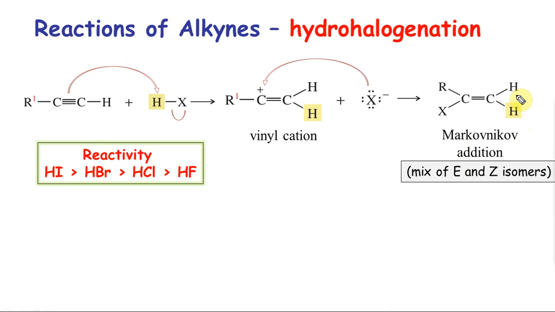Here I cannot say cis or trans. Let's say for example this is R2, so it will be a mix of E and Z isomers. Why is this? Because this is a carbocation, the X minus can attack either this way or this way equally, because this is going to be accessible from both sides. So obviously you will end up getting both cis and trans isomers.